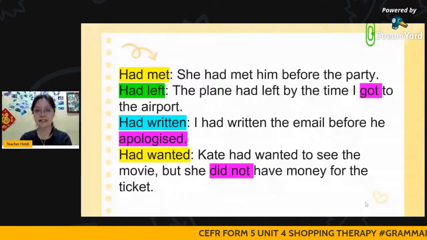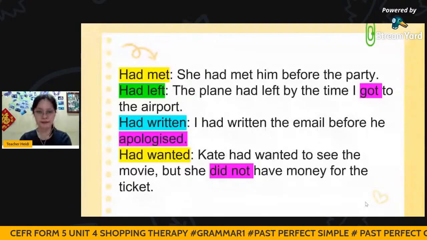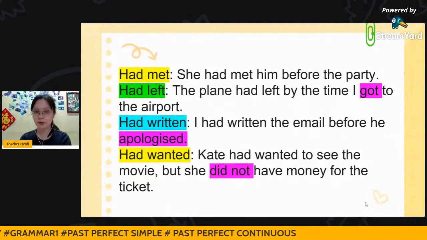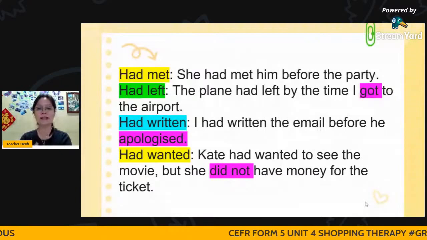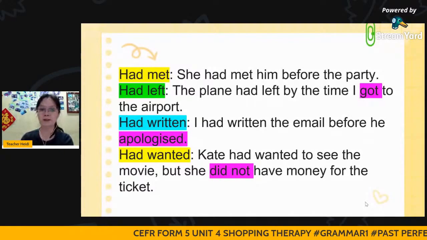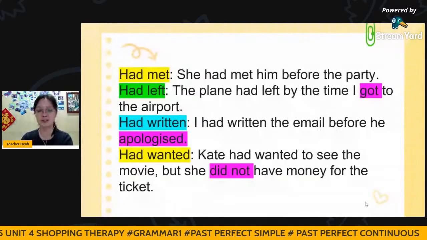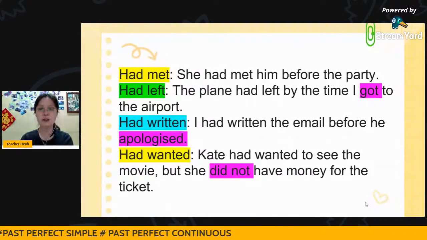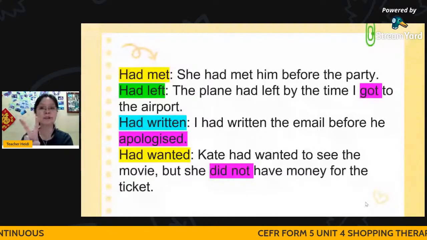So which one comes first? Is it Kate wanted to see the movie first, or she discovered that she did not have the money? Very obvious, Kate had wanted to see the movie happened first. Then only she discovered that she did not have money for the ticket. So basically you use the past perfect to indicate two past actions, but which action comes first? Okay, all right, let's move on.